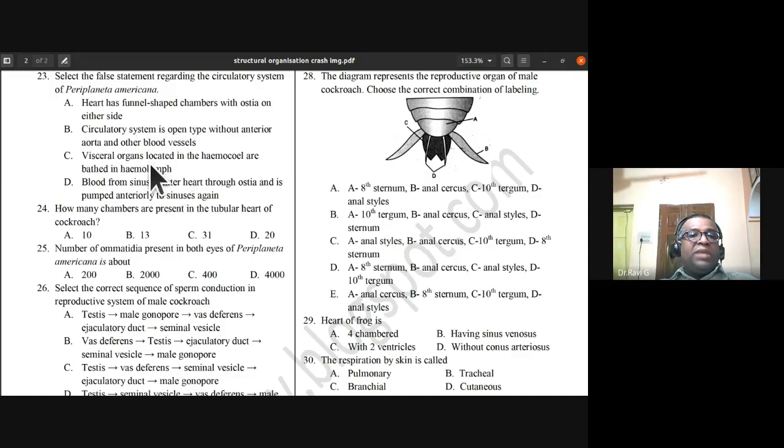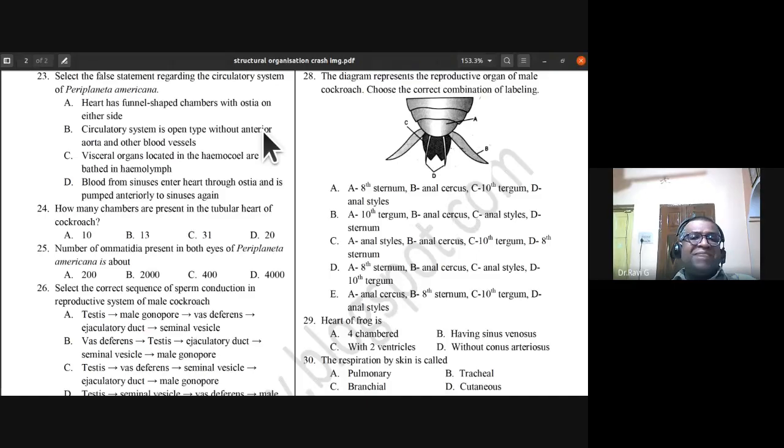So B is the wrong statement. Circulatory system is open type, that is correct, but they have an anterior aorta. So without anterior aorta and other blood vessels. So which is the wrong statement? 23rd. So for me, the wrong statement is B. Why is it wrong? See, circulatory system is open type, that is correct, and without other blood vessels, other blood vessels are absent, but the anterior aorta is present.